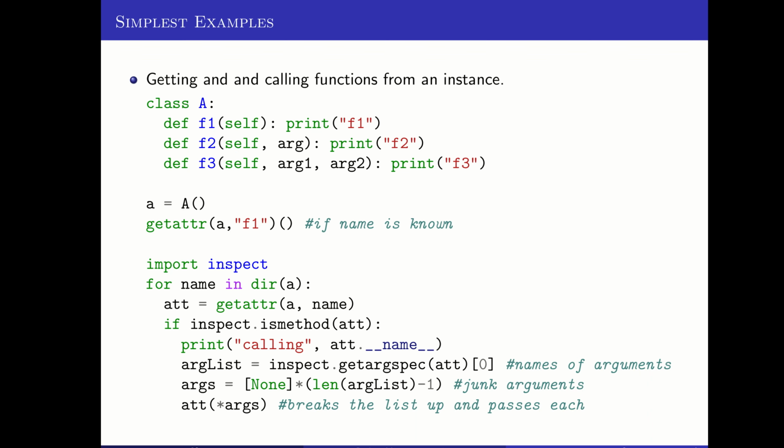We can similarly get and call functions from a particular instance of a class. So this will look a little more like our Java reflection style here, but it's a pretty boiled down syntax for it.